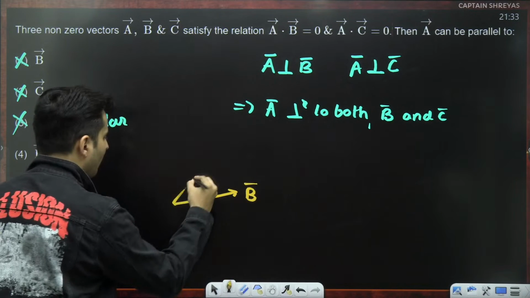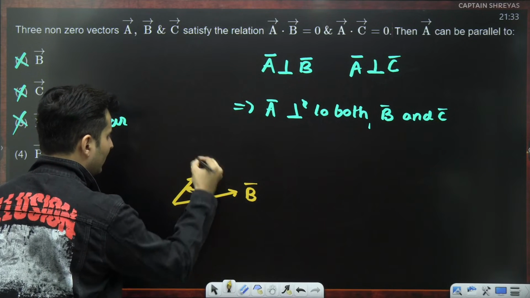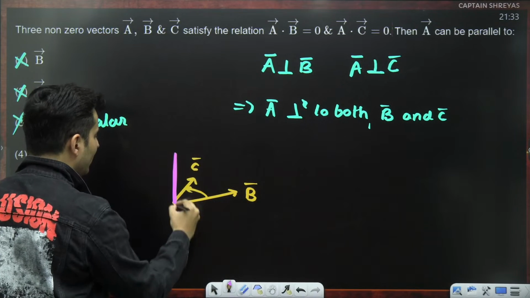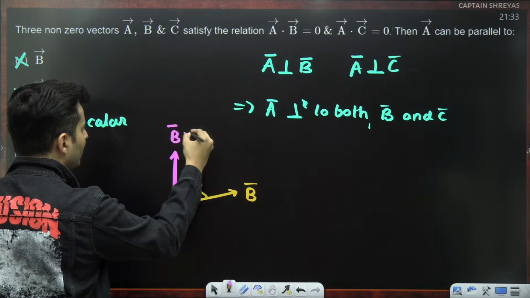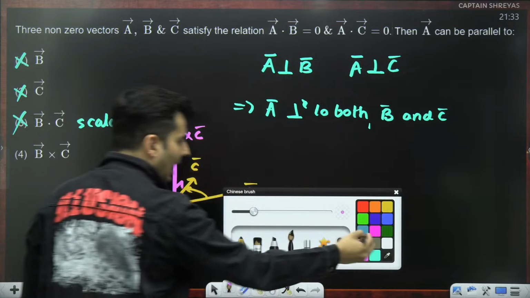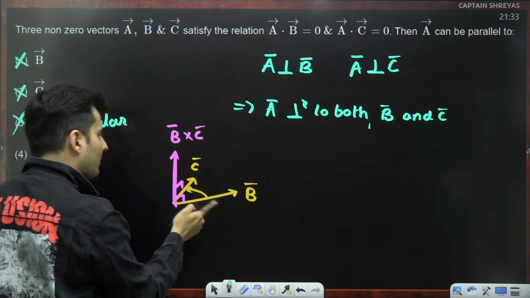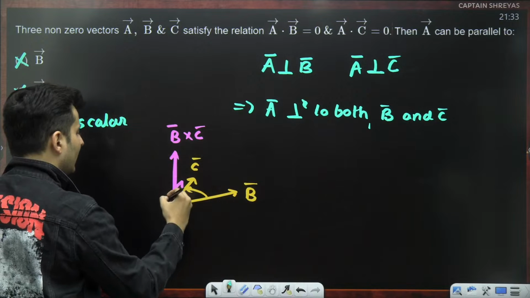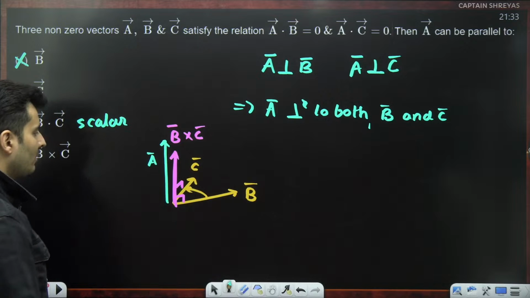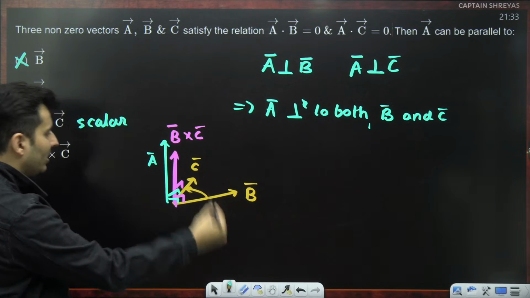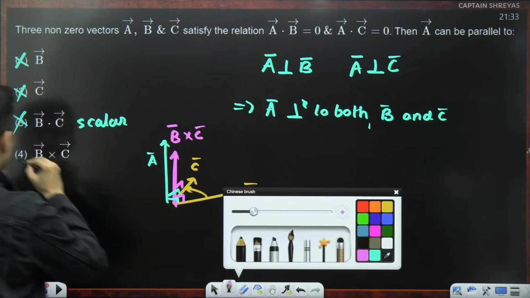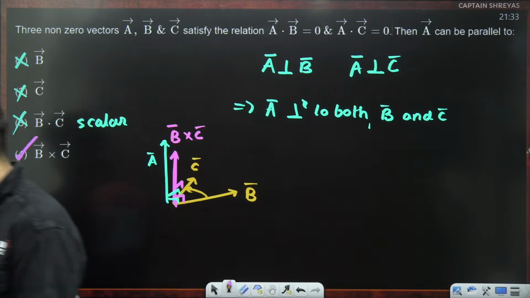Imagine vector B, imagine vector C, imagine you take the cross product of both of them, B cross C, using the right hand thumb rule. It will be something like this. This will be B cross C, and the cross product will be perpendicular to both B as well as C. And what did we just see? That A is perpendicular to B also and C also. That means your vector A will be parallel to B cross C because it was already perpendicular to both B as well as C. So it should be parallel to this. Hence, the correct answer to this question is option number D or option number 4.